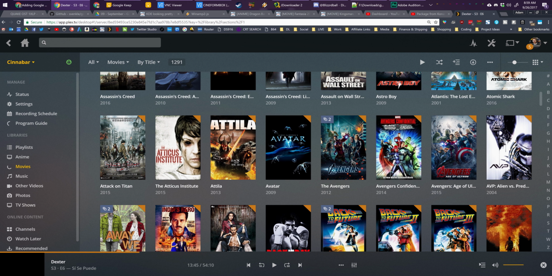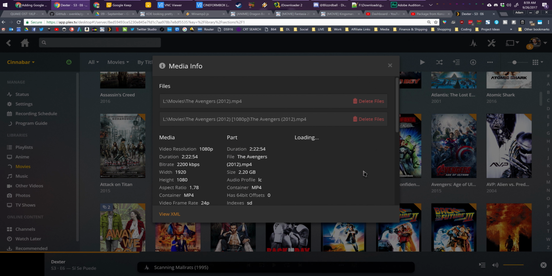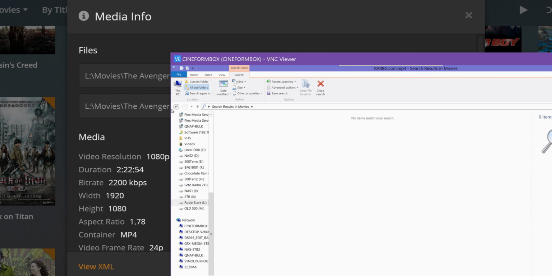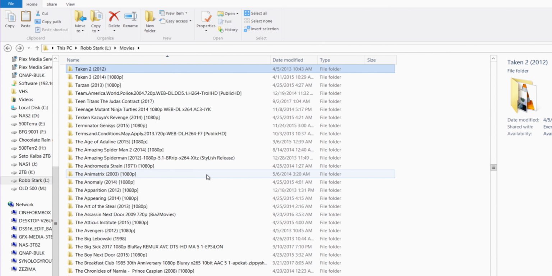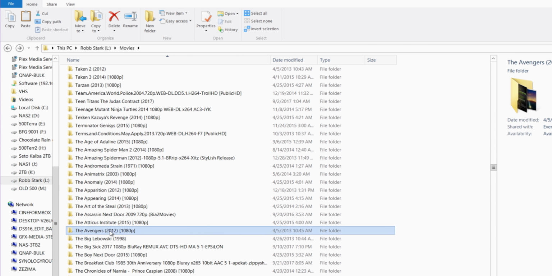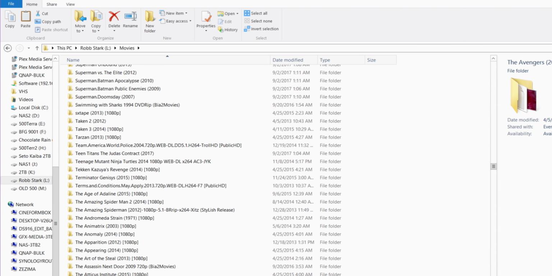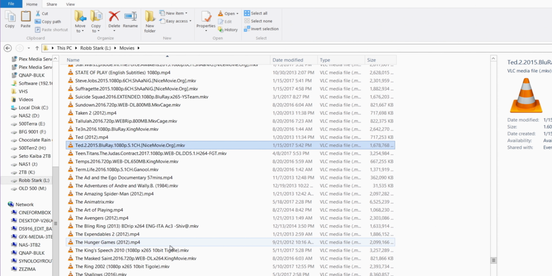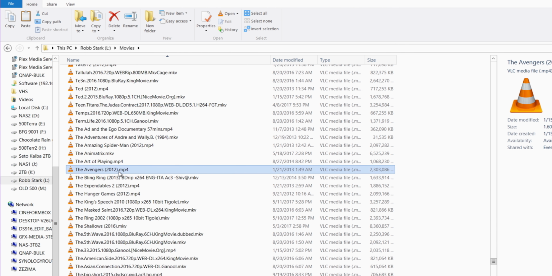Let's go to a different one. For example, the Avengers here. Get Info. What files do we have? We have the Avengers MP4, and then we have one in a folder for the Avengers. It looks like they're the exact same files also. So we'll go to the Avengers right there. Okay. And then we scroll down. The Avengers. Get rid of that.